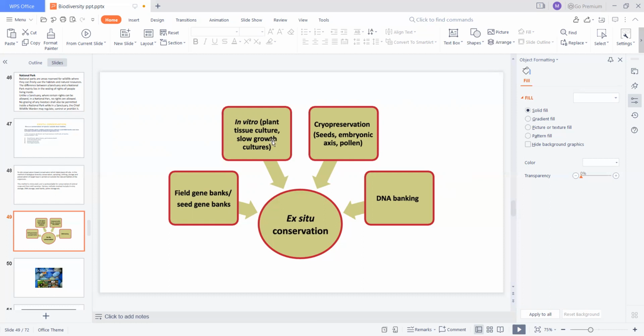Then in vitro, that is plant tissue culture, mainly used for slow growth cultures. Also cryopreservation, where seeds, embryonic axis and pollen are preserved at low temperature. And DNA banks, in which DNA samples of specific varieties are collected and stored.